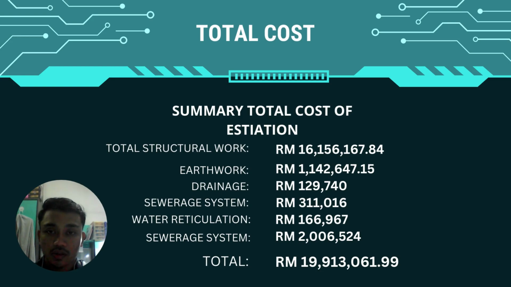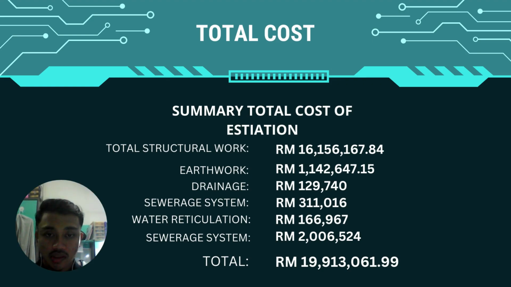The total structural work is around 16 million, the earthwork 1 million, the drainage around 130,000, the sewerage system around 311,000, and the water reticulation around 160,000.